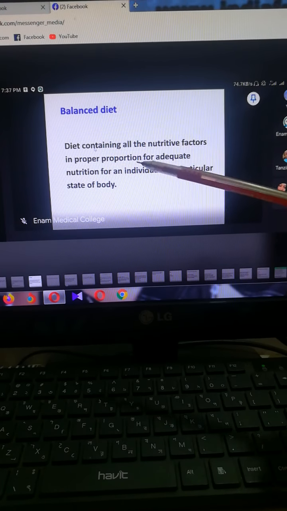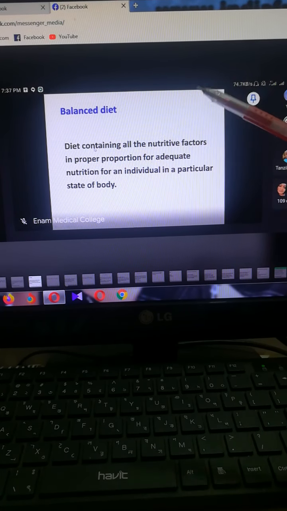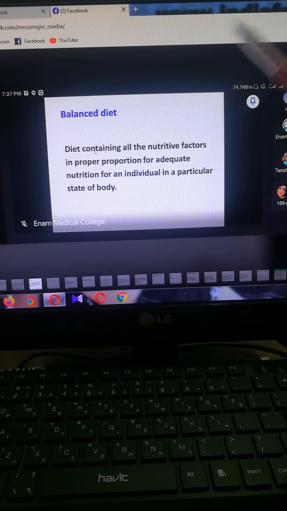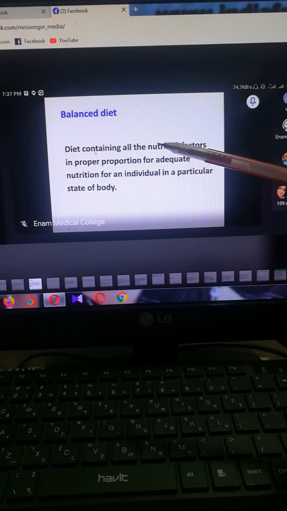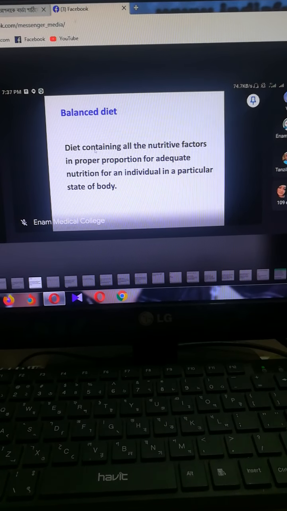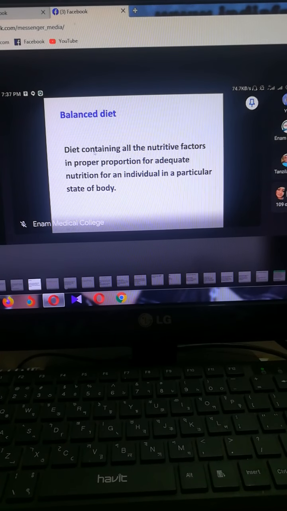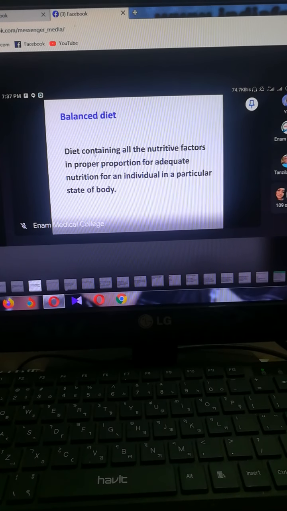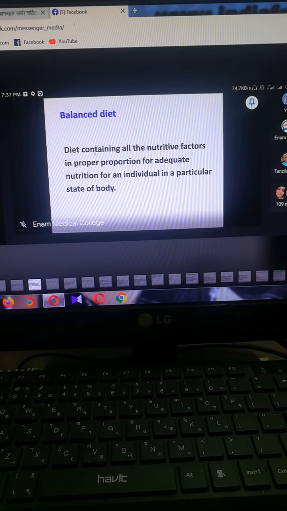So the carbohydrate source is rice, the lipid source is soybean oil or mustard oil, and the protein source is dal or pulse. Mosur dal is commonly used. The English name of mosur dal is lentil, so you can say mosur dal also. So the protein source is mosur dal, the lipid source is soybean oil or mustard oil, and the carbohydrate source is rice.